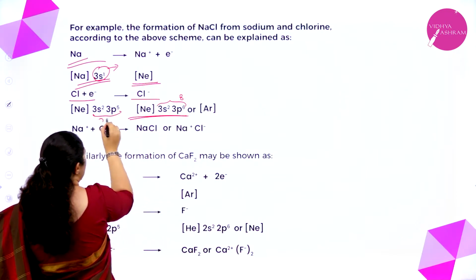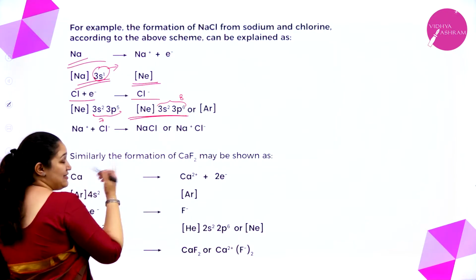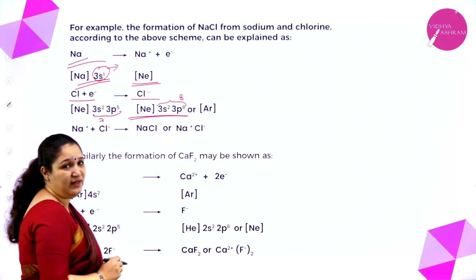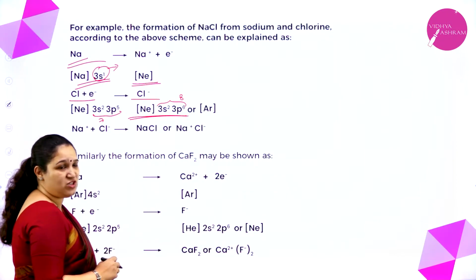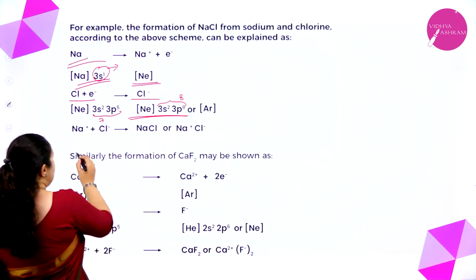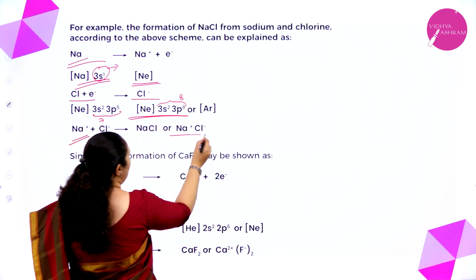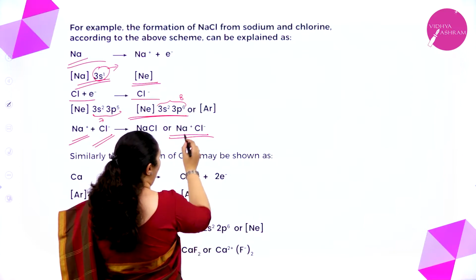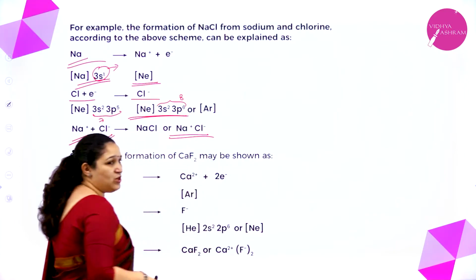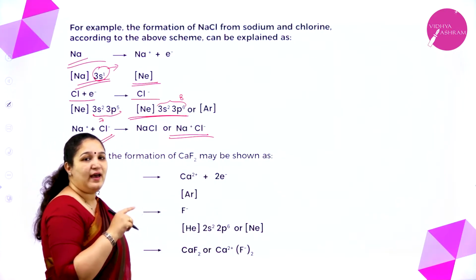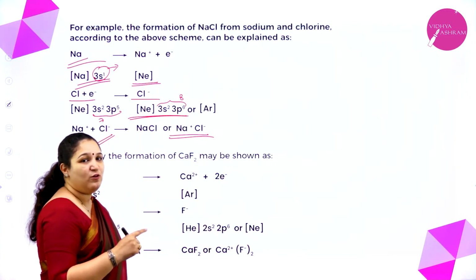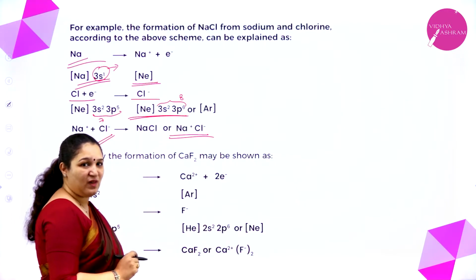Now because it has accepted an electron, it has 8 electrons, that is the octet structure. So this positively charged ion and the negatively charged ion can combine with one another to form an ionic compound, and in between there is a force of attraction which is called the electrostatic force of attraction.